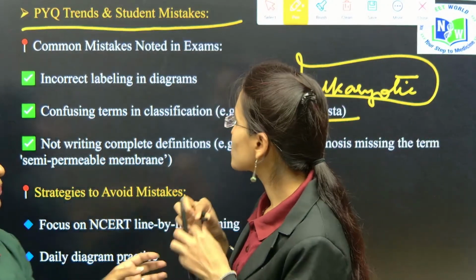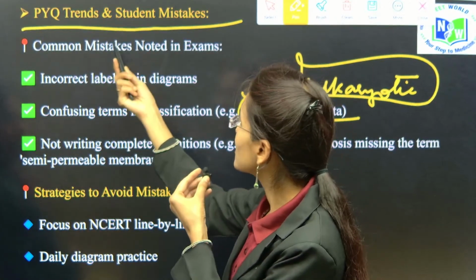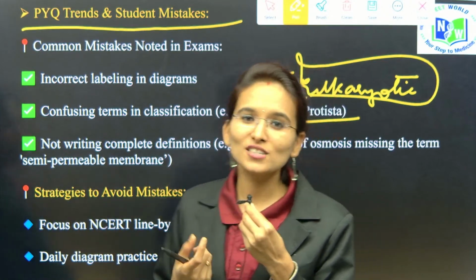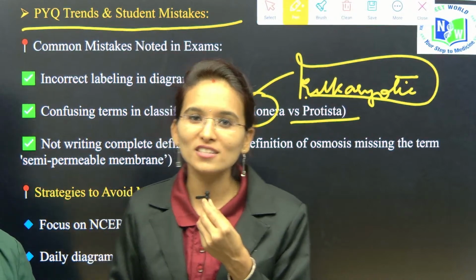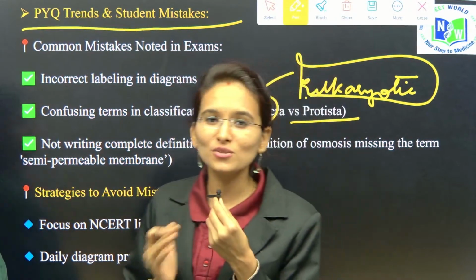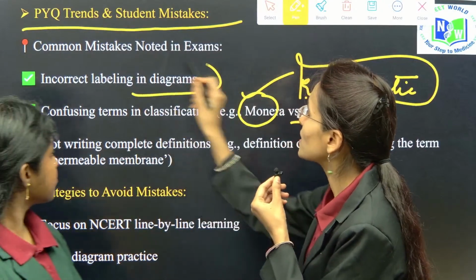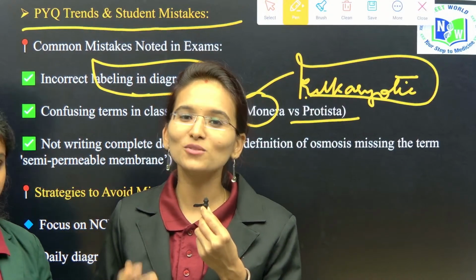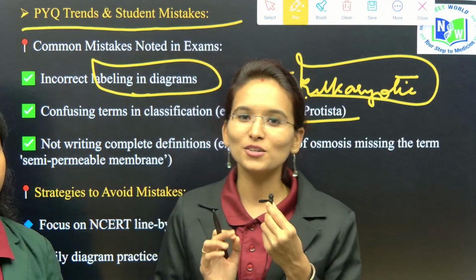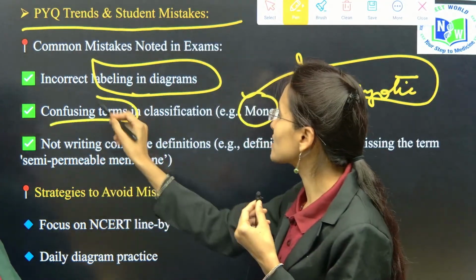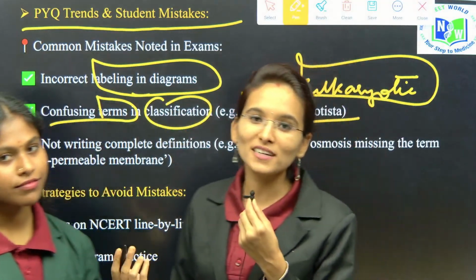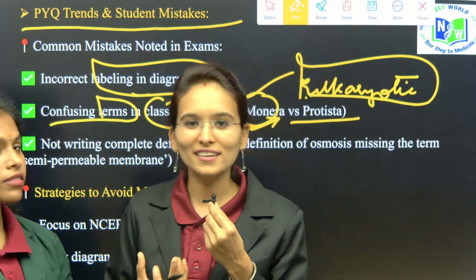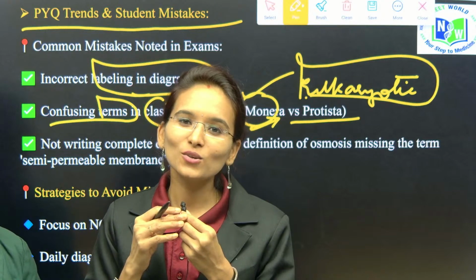So students, these are the previous year question trends and students' mistakes. It is brief analytical data showing where students commit mistakes in the subject of biology. The first most important mistake is incorrect labeling in the diagrams. Not just practicing the diagrams, you need to understand where each and every part is located. The next is confusing the terms in the classification, as ma'am explained, the differences between Protista and Monera. Monera includes the bacteria and Protista includes all the eukaryotic organisms.